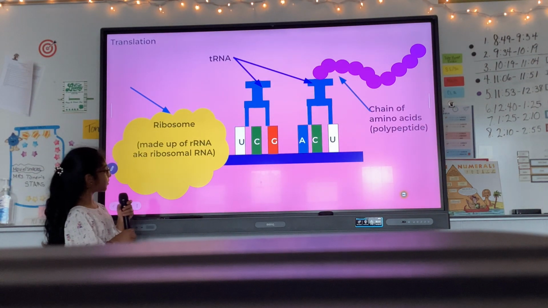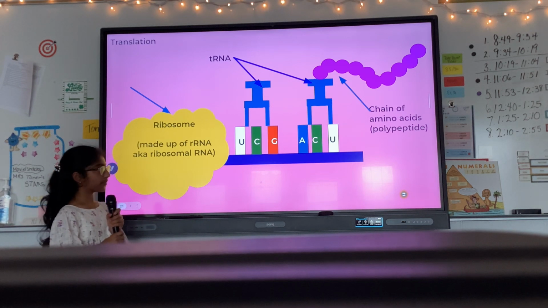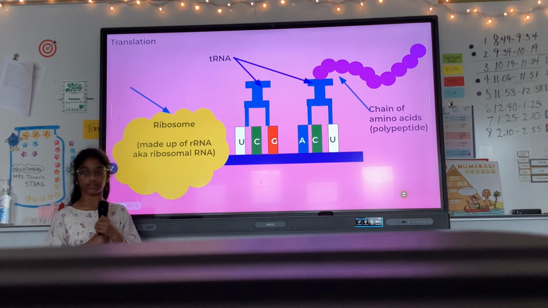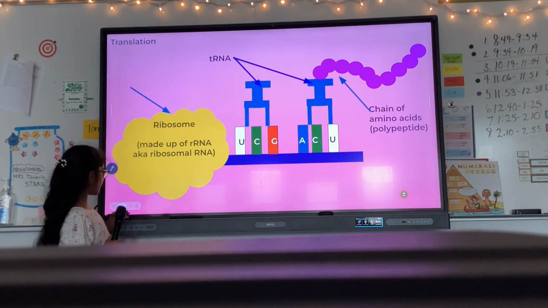And our ribosome is also made up of rRNA, also known as ribosomal RNA. So the tRNAs read the mRNA and make a chain of amino acids, a polypeptide, and one or more of the polypeptides make the protein.